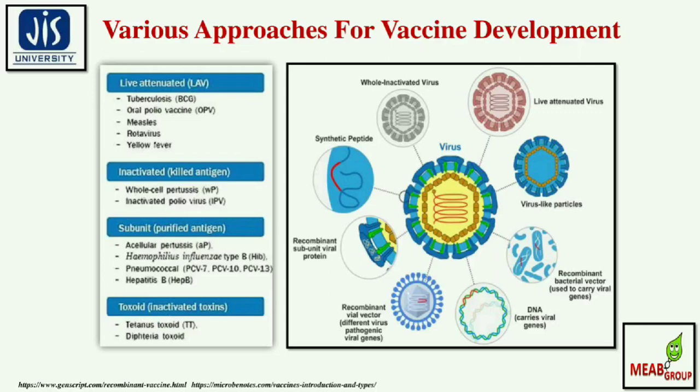The third segment is the subunit purified antigen. Examples are acellular pertussis AP, Haemophilus influenzae type B HIB, pneumococcal PCV7, PCV10 and PCV13, and hepatitis B, Hep B. The fourth segment is the toxoid, inactivated toxin vaccines. Examples are tetanus toxoid and diphtheria toxoid.